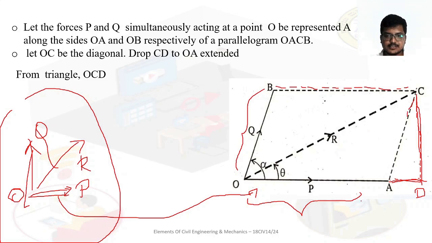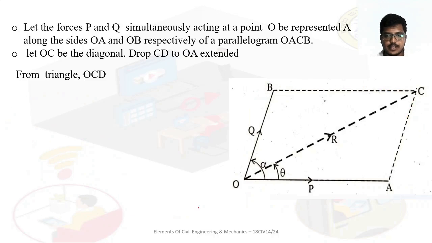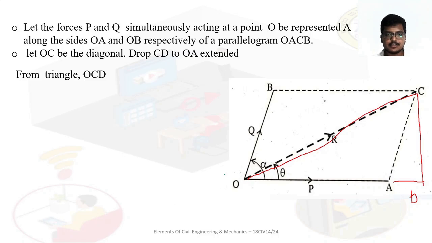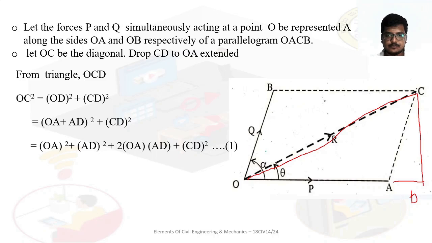Once it is constructed, then it is called what? The parallelogram OACB. Now what we need to do is drop a line CD to make the line OA extended, to serve the purpose. So from triangle OCD, what can we expect? By the Pythagoras theorem, what can we do?